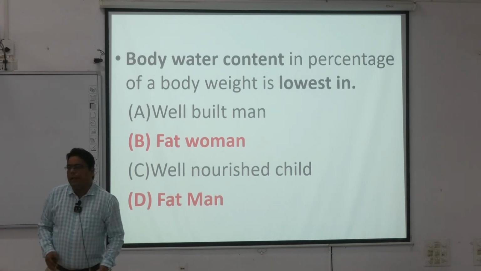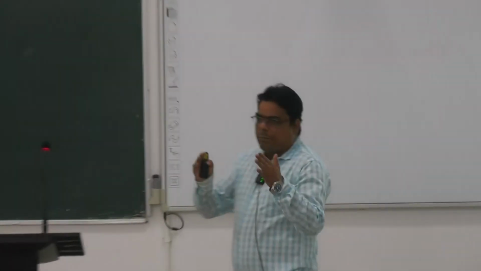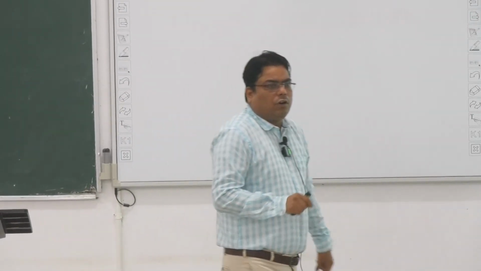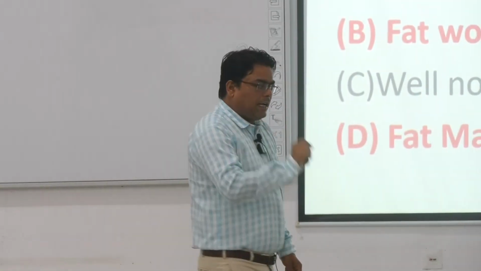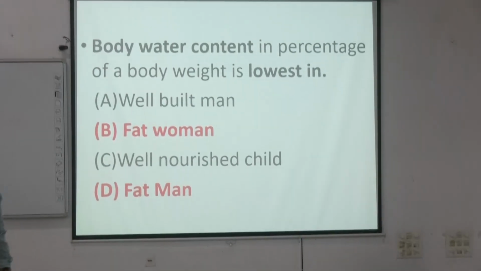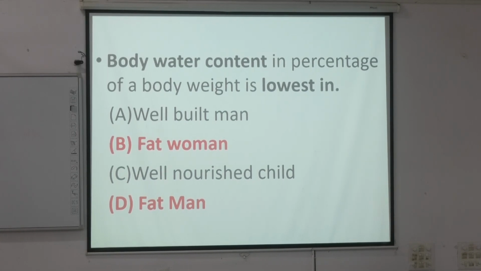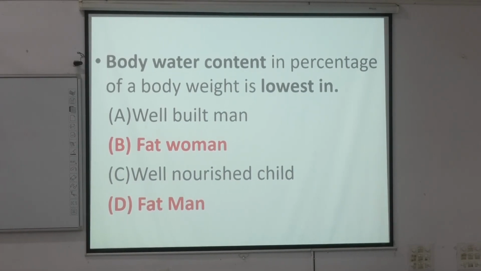This point will be helpful when you make a concise answer. So don't skip, just write the points. The percentage of body water depends on the build-up. First thing, fat content: if they contain more fat, the percentage of water is less.